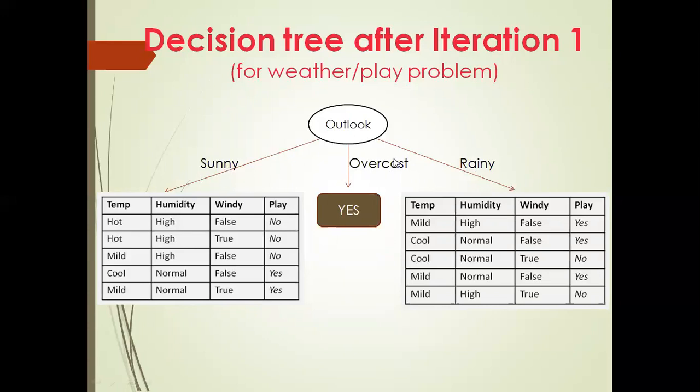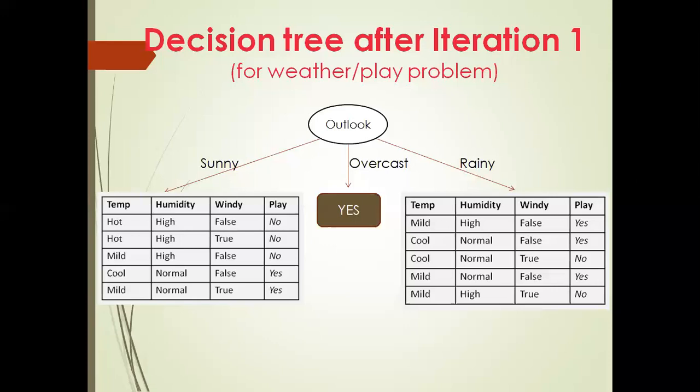This is the first one. Then the rainy branch will inherit the data for the instances that had rainy as the value of the Outlook. Then the overcast branch will inherit the data for the instances that had overcast as the outlook.